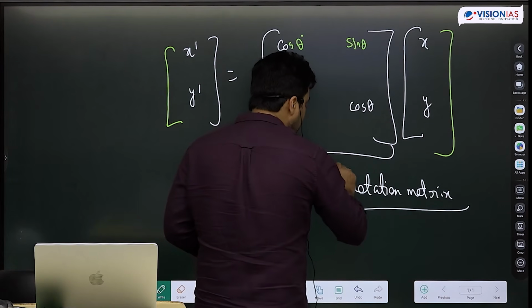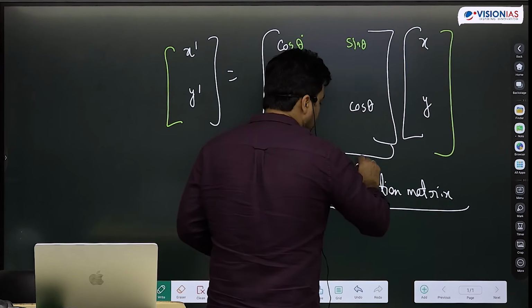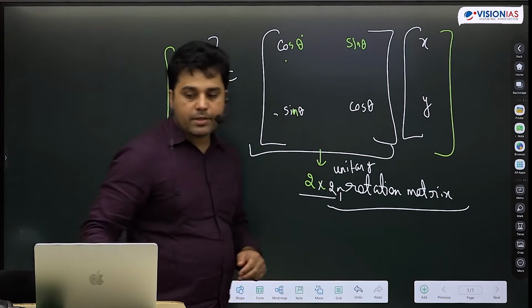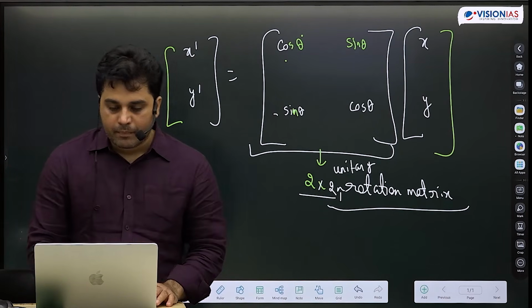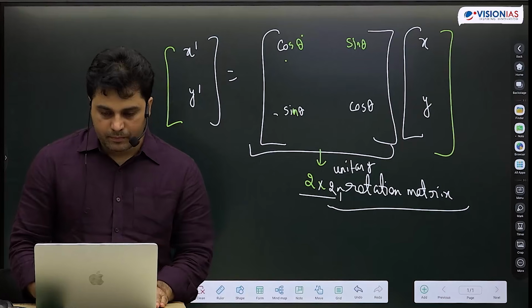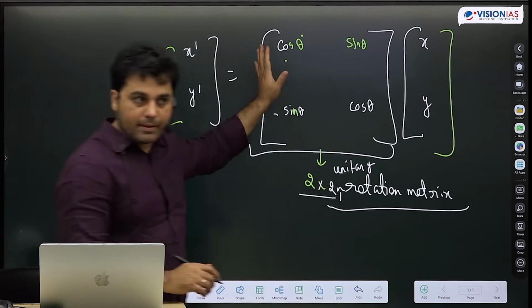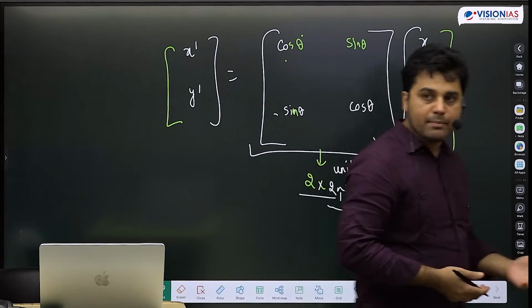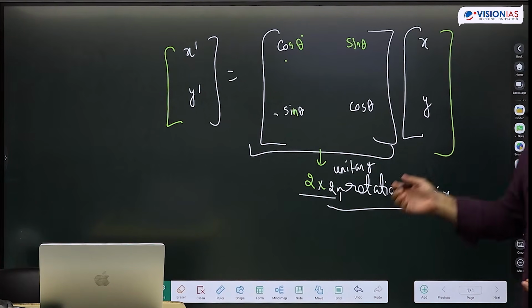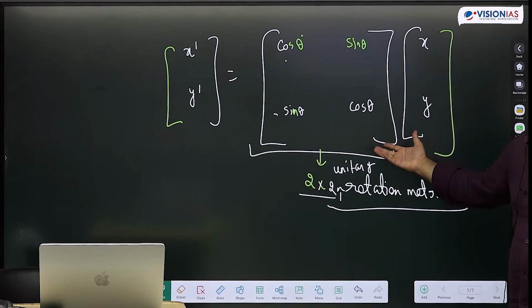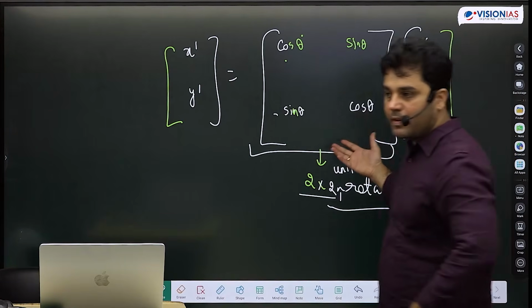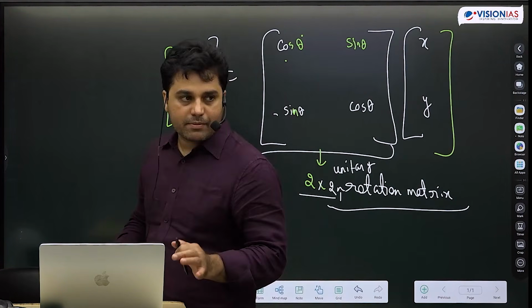Unitary, in fact it is unitary rotation matrix. Write down, this is a linear transformation. I hope everybody knows, since I am doing a simple matrix multiplication, this is a very good example of linear transformation. There are no quadratic terms involved here. This is a simple linear transformation.